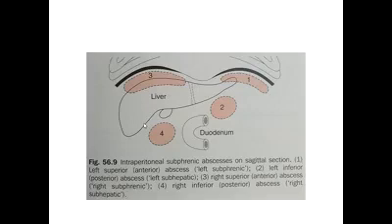Number 1 is the left superior abscess, or left subphrenic; number 2 labeled as left inferior abscess, meaning lesser sac; number 3 right superior, meaning subphrenic space; and 4th right inferior, meaning right subhepatic space. So we have 4 spaces here, very important surgically for these collections: right subphrenic, left subphrenic, right subhepatic, and lesser sac.